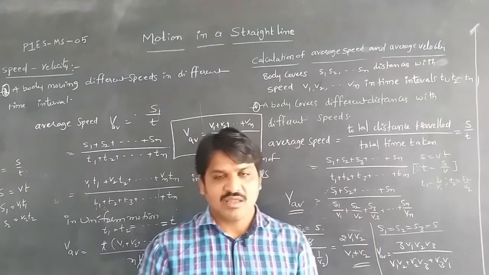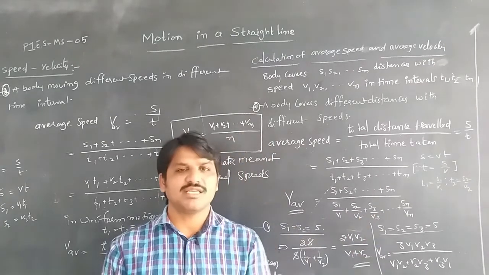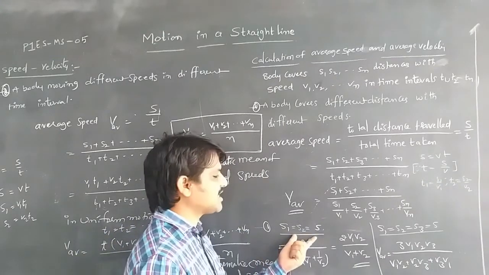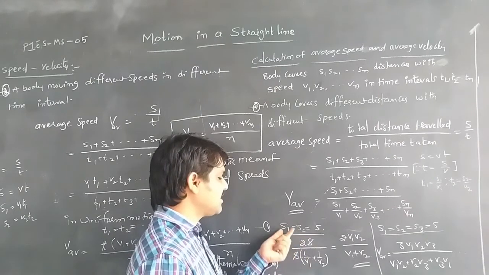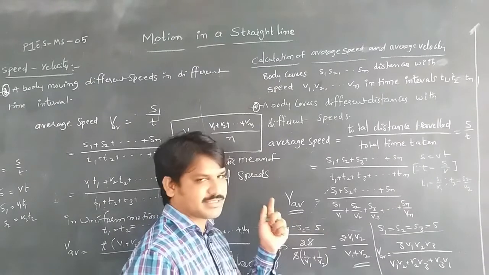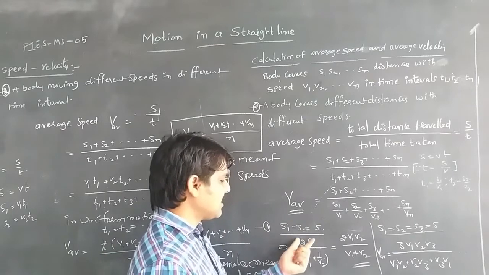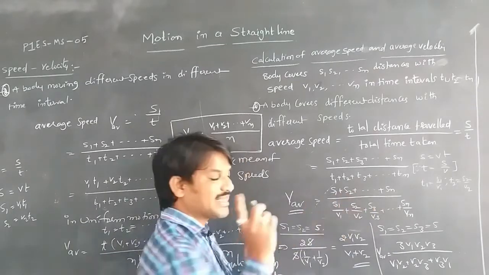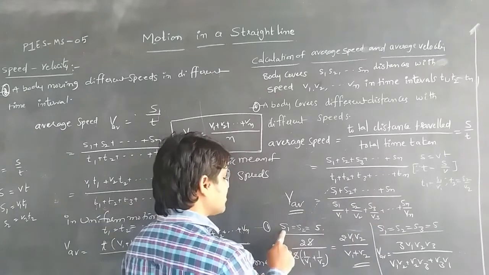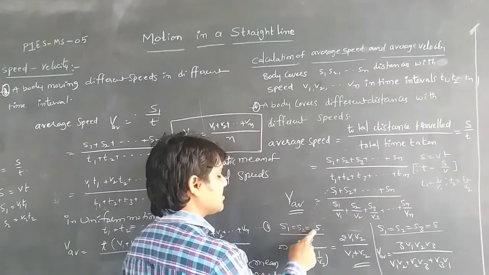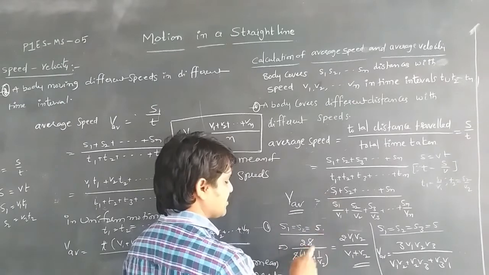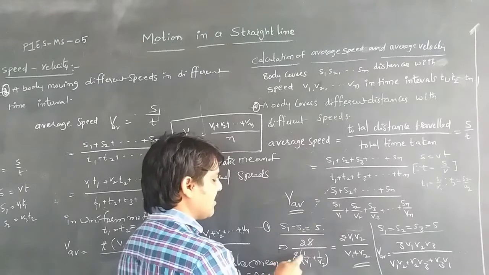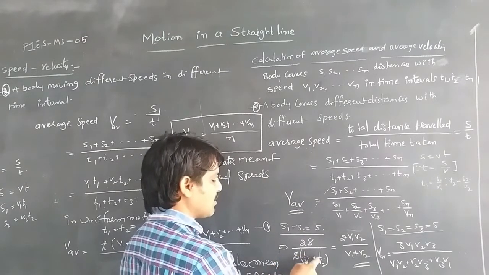In the case of uniform motion, with equal distances travelled by the body, we consider S1 is equal to S2 is equal to S. Taking only two measurements here, S1 plus S2 is 2S. Taking S outside, we get 1 by V1 plus 1 by V2.